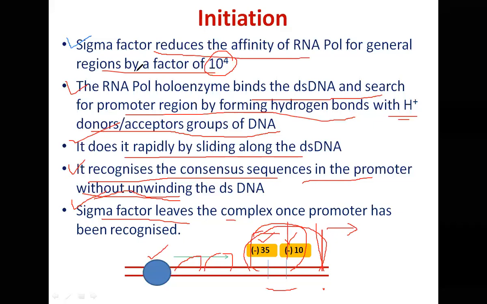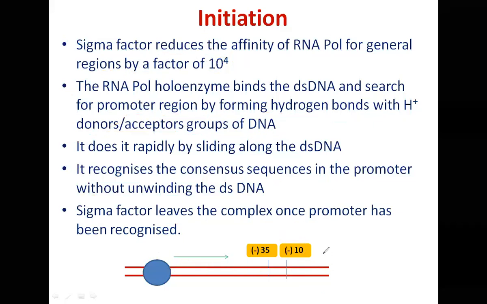So this is the start point, let's say. So from here onward, these are general regions. On this side there was the promoter. So naturally we wanted more affinity for the promoter regions. So once the promoter has been identified and RNA polymerase is bound, the sigma factor will leave the complex, and what remains is core enzyme. Core enzyme will have more affinity for the general regions.